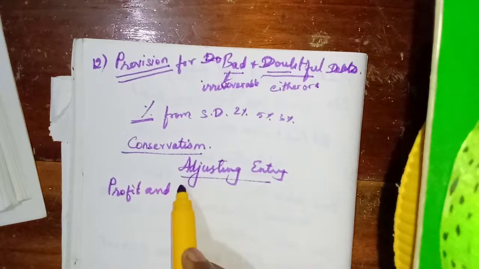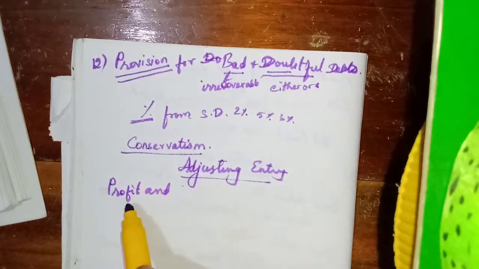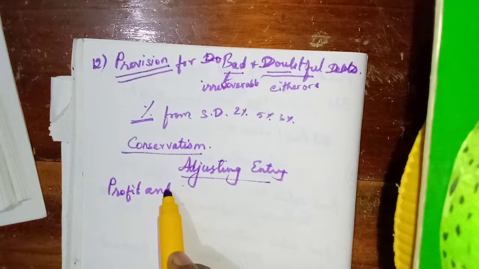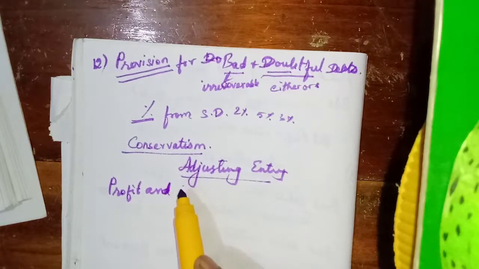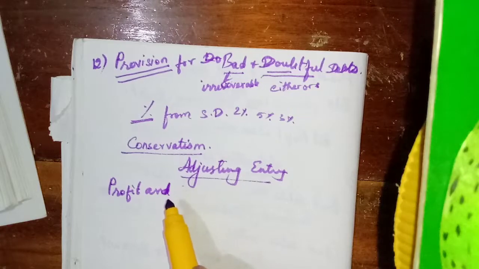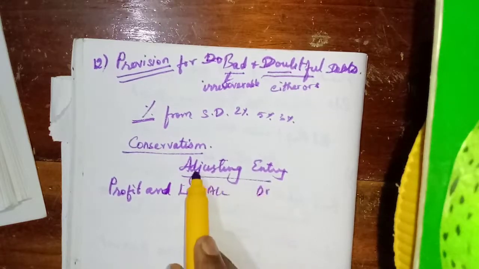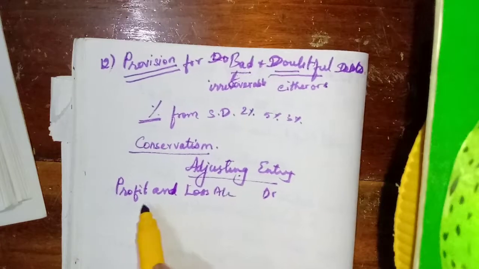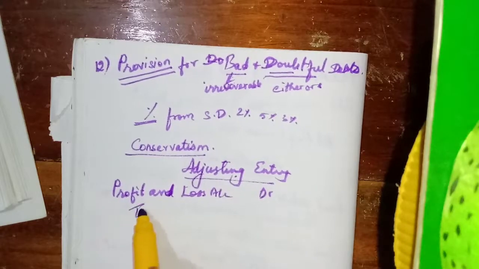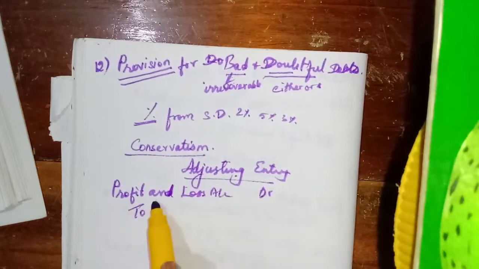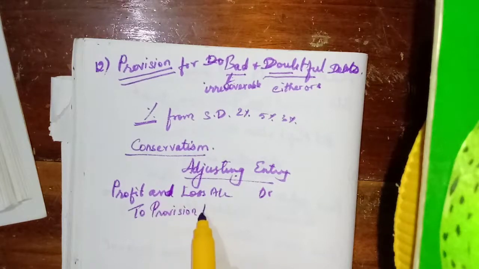There what we write, the transfer entry only will be the adjusting entry here. Okay, in bad debts, what is the adjusting entry? Bad debts account debtor to sundry debtors. Then the transfer entry is what? Profit and loss account debtor to bad debts, isn't it? That entry only will become the adjusting entry. Okay, just for your remembrance. So profit and loss account debtor to provision for bad and doubtful debts.